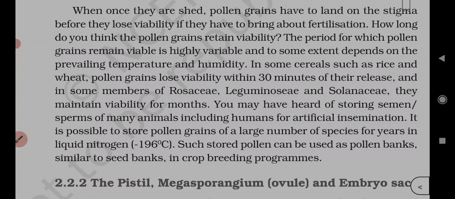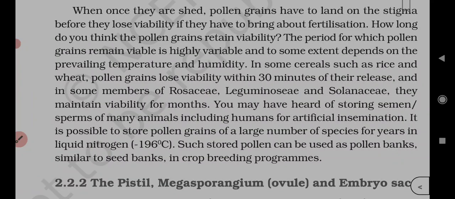Okay. Next question, geitonogamy involves fertilization of a flower by the pollen from another flower of the same plant. See, fertilization of a flower by the pollen from another flower. Fertilization of a flower by the pollen from a flower of another plant belonging to a distant, not distant, same population. Fertilization of a flower by the pollen from a flower of another plant in the same population.